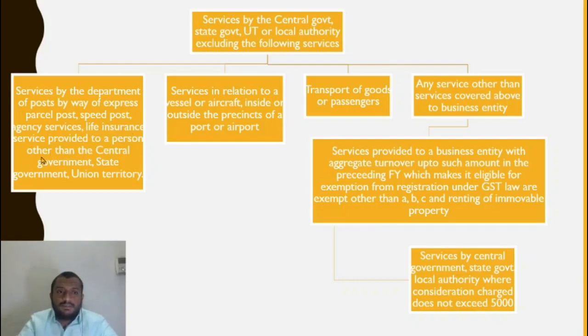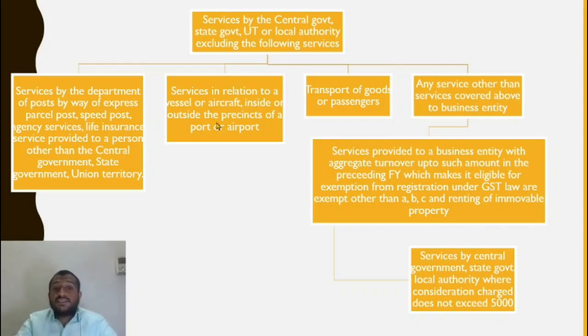So it charges some commission for it. So that is also subject to tax. Provided to a person other than central government, state government, union territory. So if these services are also provided to the government, then it is exempt. So ultimately services by Department of Post other than basic mail services are subject to tax, even though Department of Post is coming under the central government.